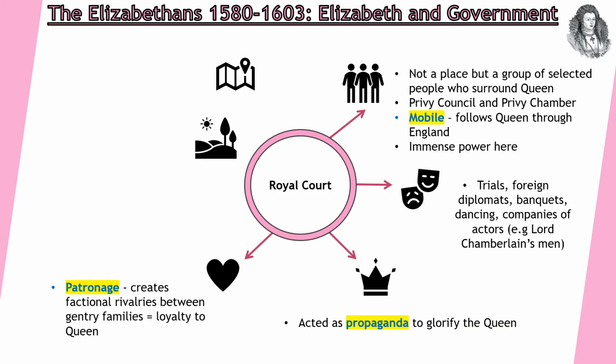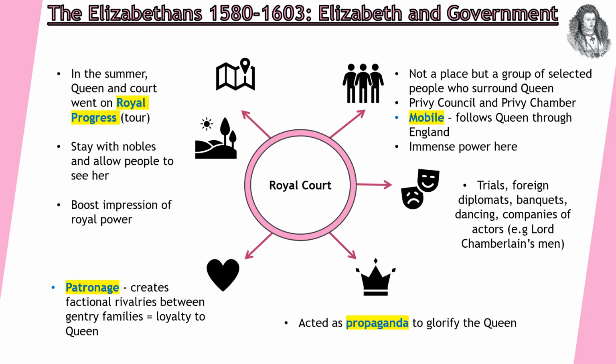There's also going to be lots of patronage in the royal court, so this is creating factional rivalries between the gentry families, and this will then ensure loyalty to the Queen. So in the summer, the Queen and her court would actually go on royal progresses to try and avoid the disease and the heat of the cities. So they would go and stay with nobles and allow people to physically see her, and this will help to boost the impression of royal power as well.